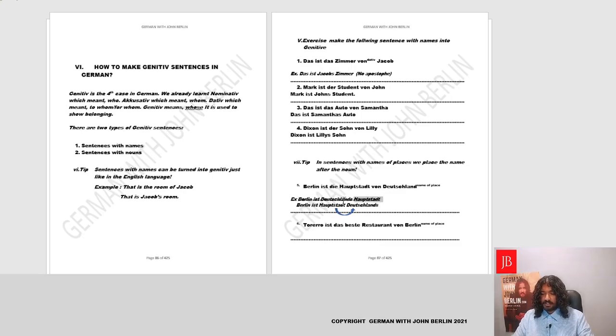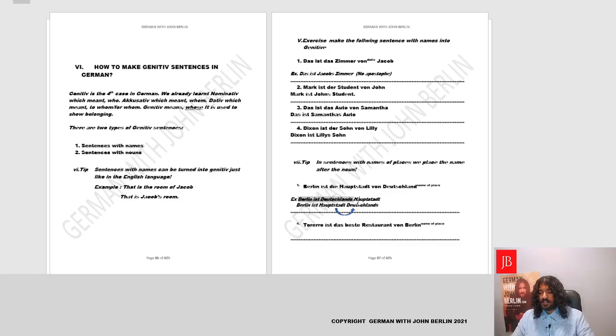But there is a little catch. You've seen I have struck it off. Why? Because there is a little rule in sentences with names of places. We place the name after the noun. That means first will come the noun, then basically it'll be the name. So how will it look like? It'll be looking like this.